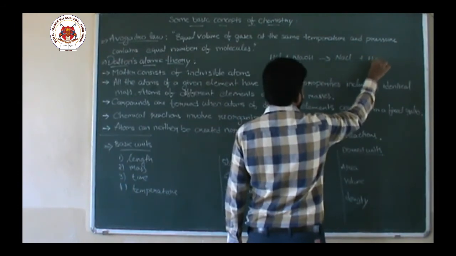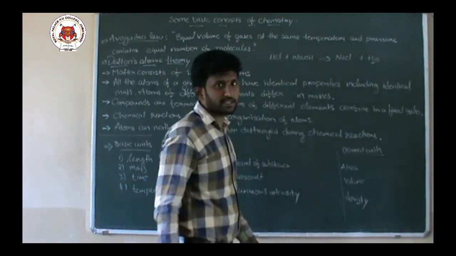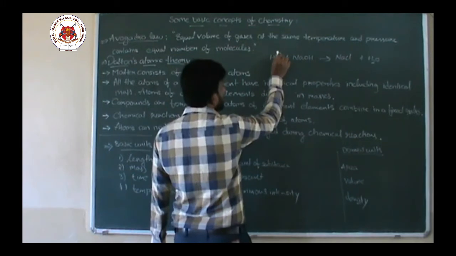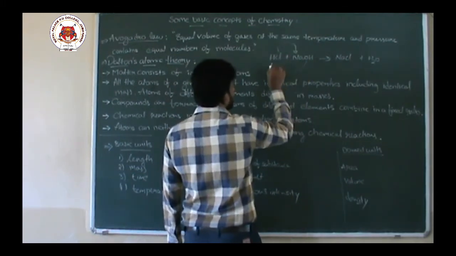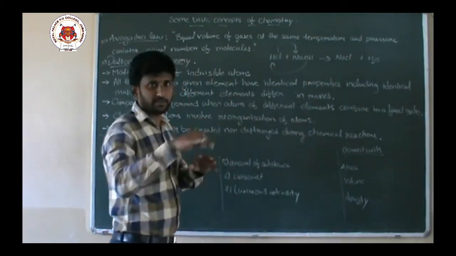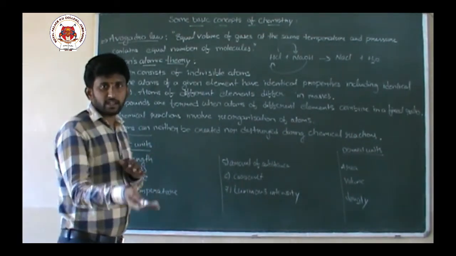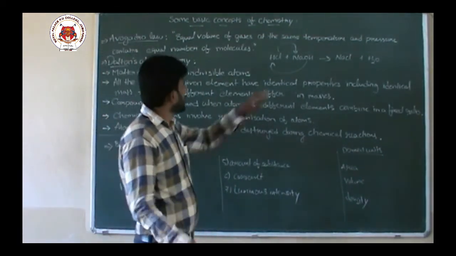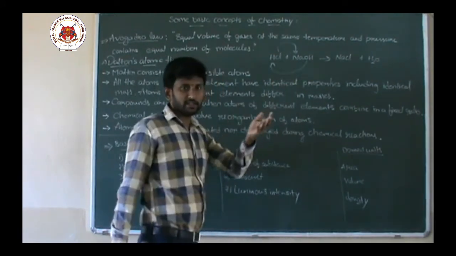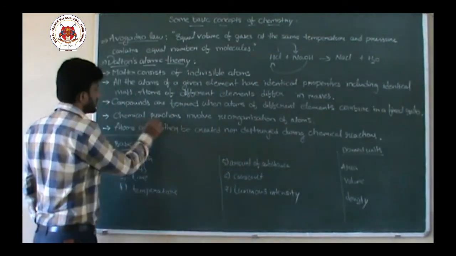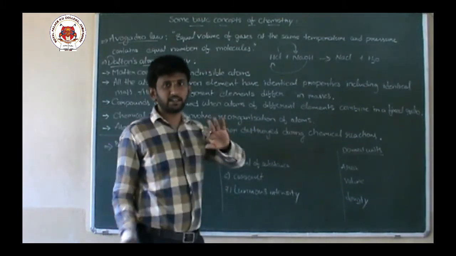So how is this chemical reaction taking place? By reorganizing atoms. That is, H+ is reorganized with OH-, and Na+ is reorganized with Cl-. So chemical reactions are nothing but reorganization, rearrangement of the atoms.